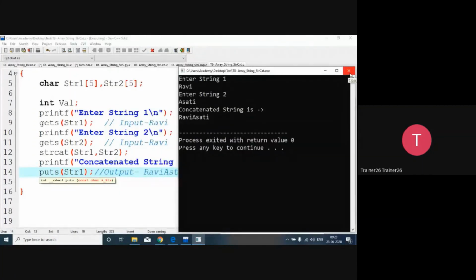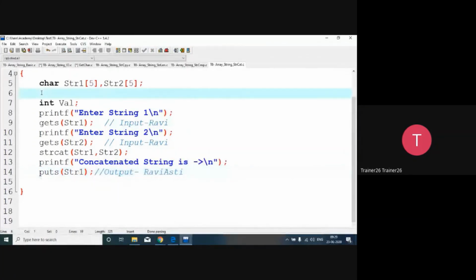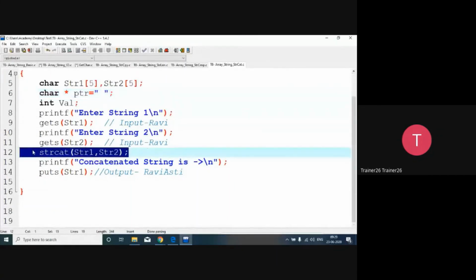So how am I going to add it? So simple. We just declare a character pointer, and you assign a constant string to it. So I will say that strptr is equal to double quote, single space, double quote, semicolon. You can do this, no need to worry about it. So space, and after that, here what I'm going to do is that